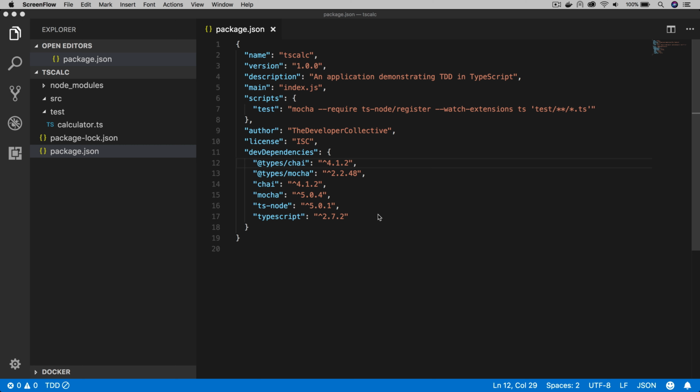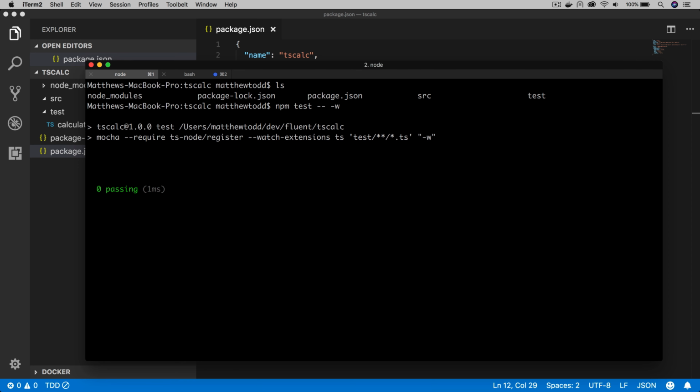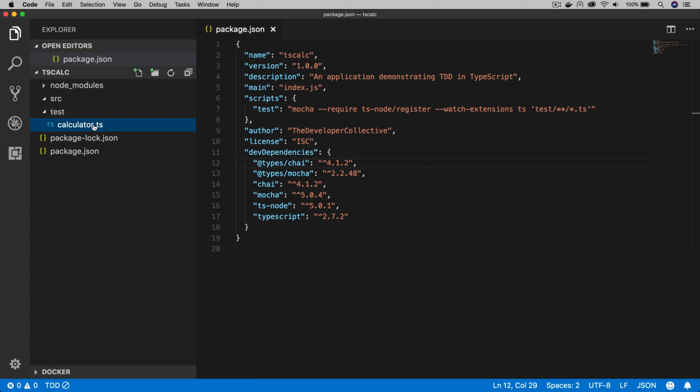So we've got our package.json with the dependencies as we installed as mentioned above. We've got our test file, as you can see in the file explorer on the left. We can run our npm test command, passing the -w option to Mocha, so we can see it's monitoring our file system, looking for changes, and we'll rerun the tests whenever those files change. So at the moment we've got no tests at all, an empty test file, no application code at all. And with a test-driven approach, I'd always aim to start with the test file, getting the first failure as soon as I could.